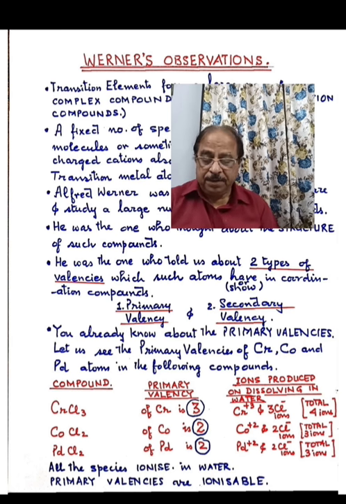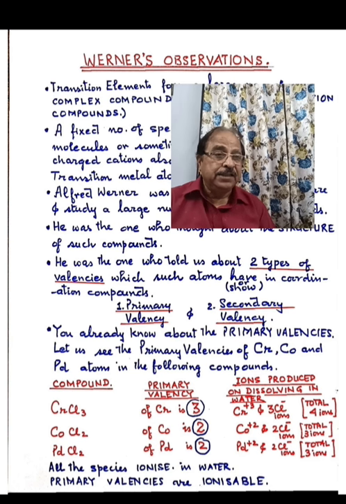Because you have studied only primary valency, or valency as you call it, right? And then, do you know, if we dissolve this chromium chloride in water, how many ions we will have? If we dissolve one molecule of chromium chloride, we will have one chromium cation and 3 chloride ions.